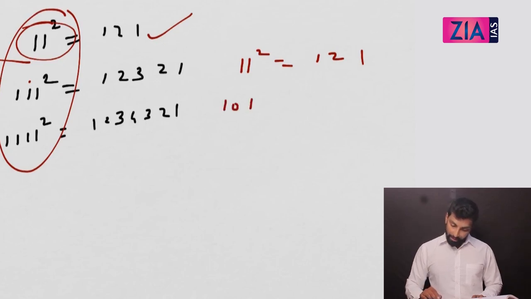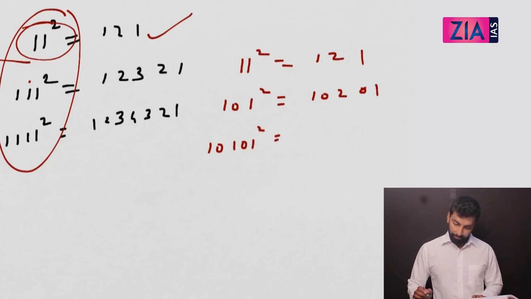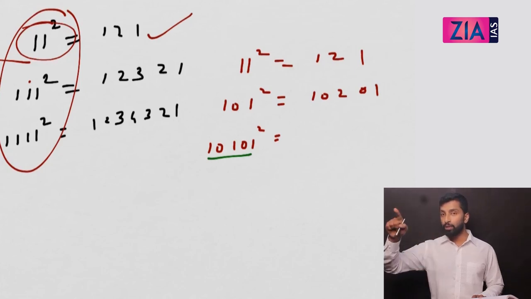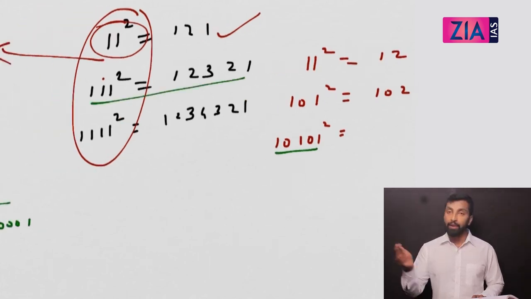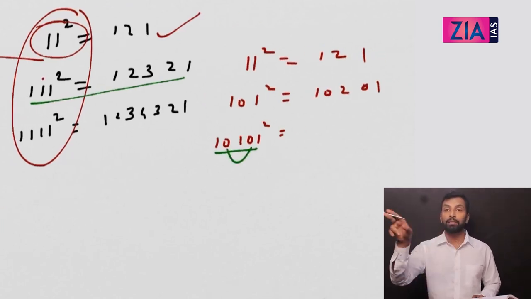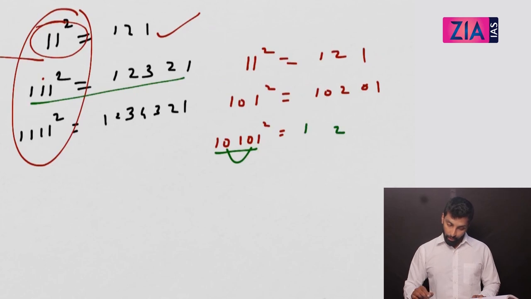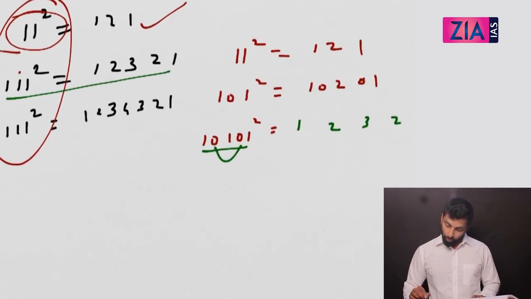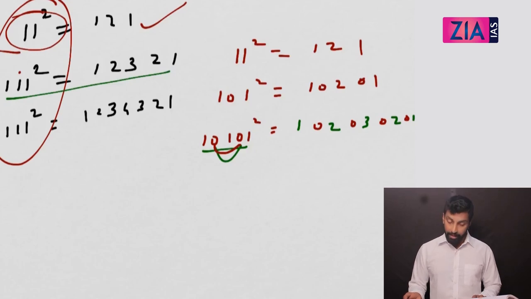Now 101 square, you know, 10201. Now what I'm going to do is, let's add 0, 1 together. 1, 0, 1, 0, 1 square. Okay, see what will happen is, since there are 3 ones, it will go up to 3. That's what you have seen here, and will come back to 1, right? But in between you can see zeros, so put zeros in between. So write 1, 2, 3, 2, 1 as we have discussed, and since there are zeros here, put 0, 0, 0, 0. I hope this is clear, right?